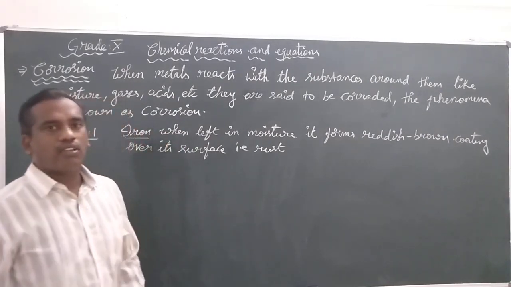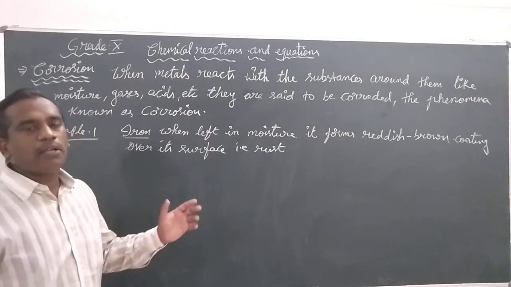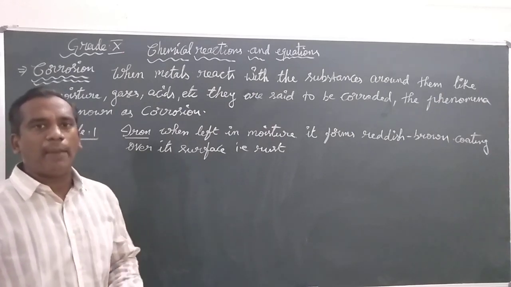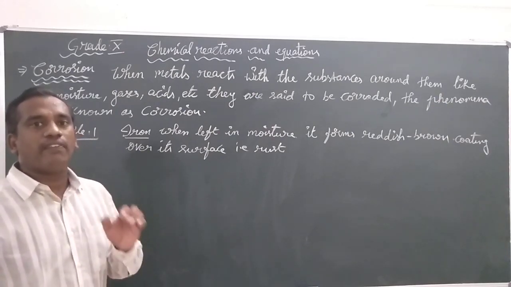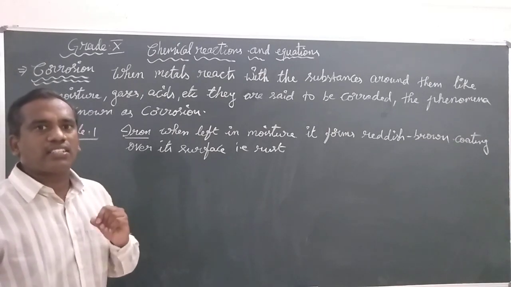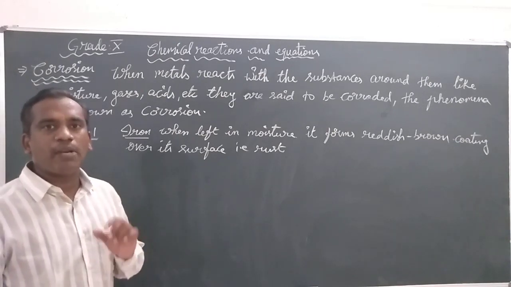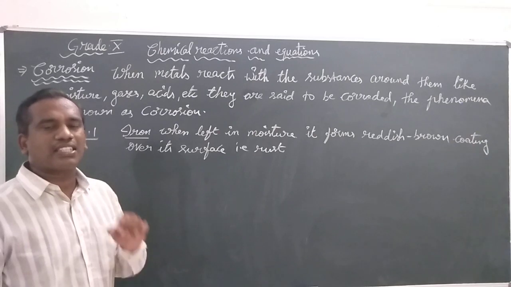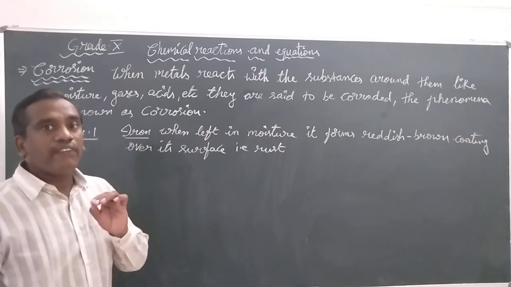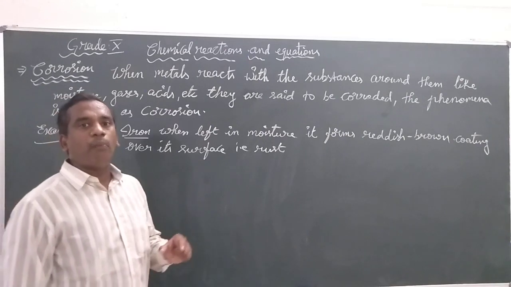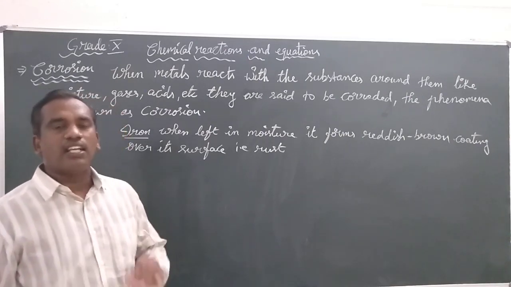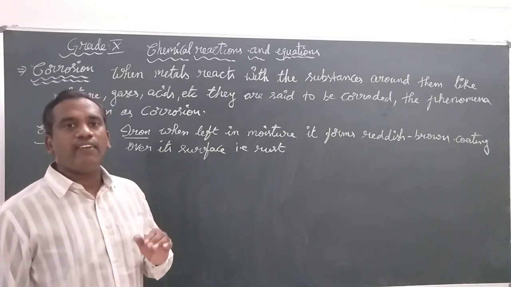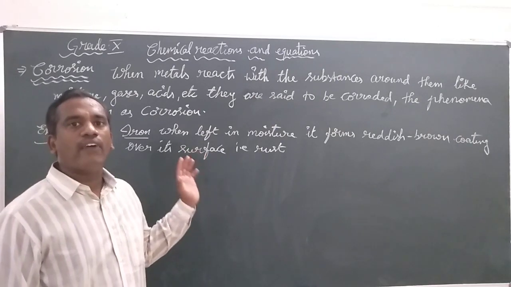This phenomenon of corrosion in the case of iron causes a lot of damage to objects made with iron. Can you guess? The cars, the bodies of vehicles, the bikes, their body parts are made with iron. If you don't paint the body parts of these vehicles, they will react with atmospheric gases and undergo corrosion.